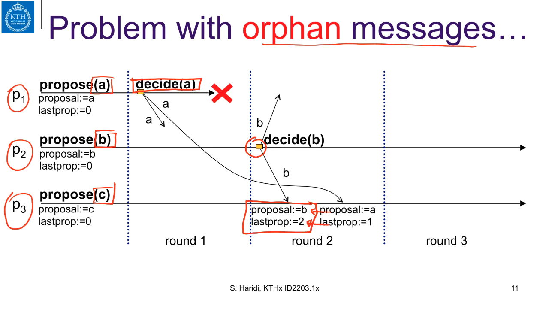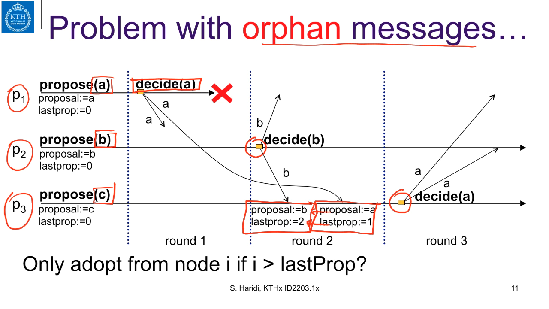Now, if the proposal of process P1, when it did a broadcast, was late on delivery, as you can see here, then P3 should not adopt this proposal, because if it does, it will decide on the value A, and processes P2 and P3 would decide on different values.